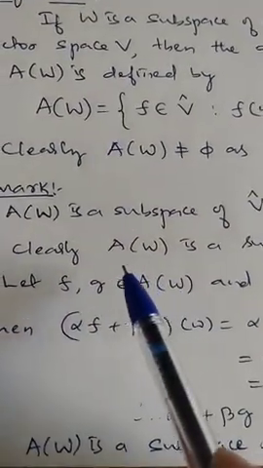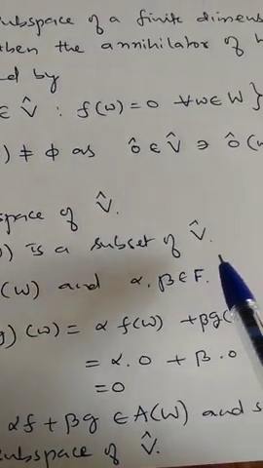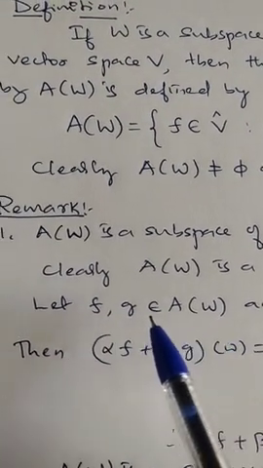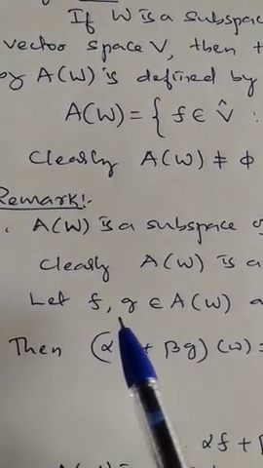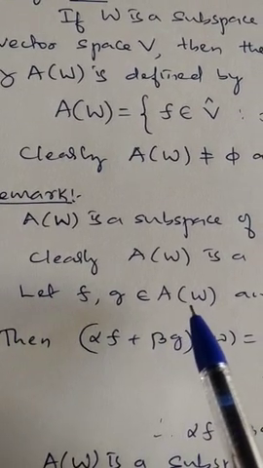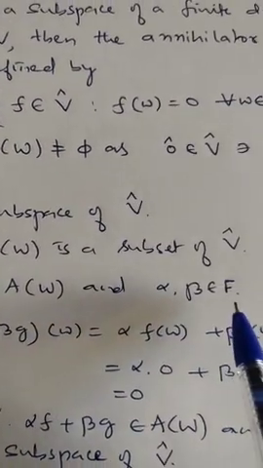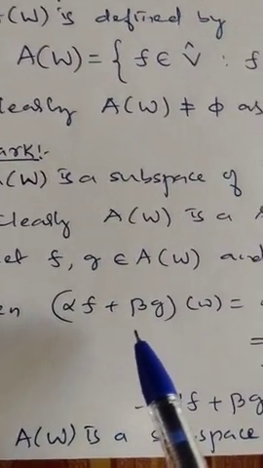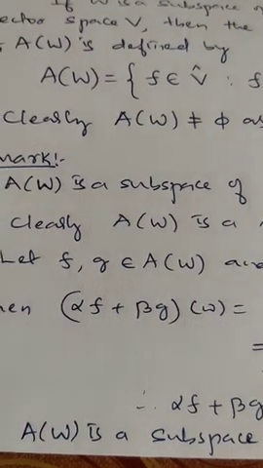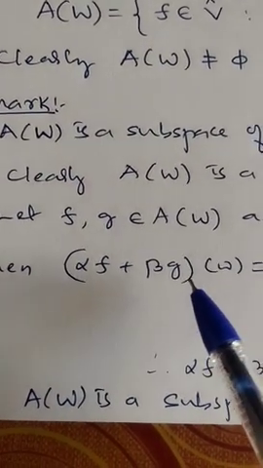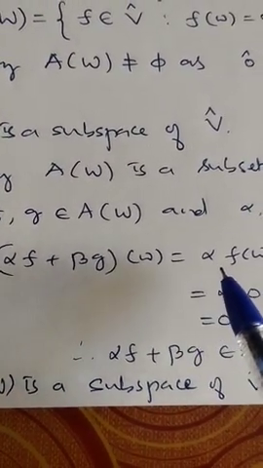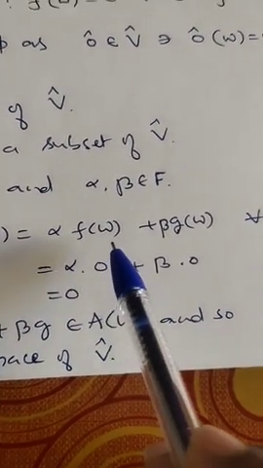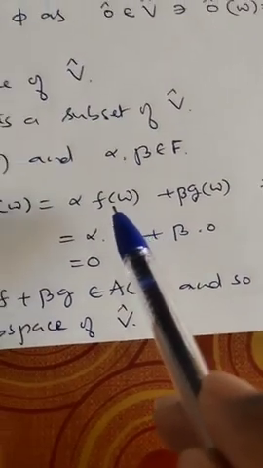Clearly, A(W) is a subset of V cap. To show A(W) is a subspace of V cap, I take two arbitrary elements f, g belonging to A(W), and α, β be scalars. Then (αf + βg)(w) is equal to α f(w) + β g(w).